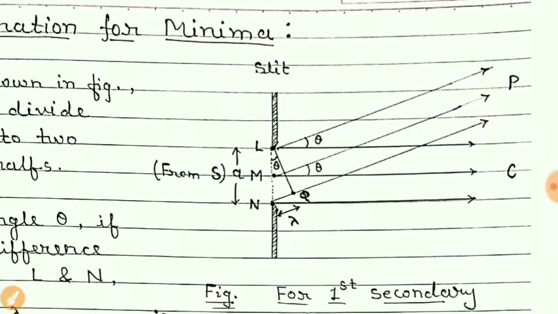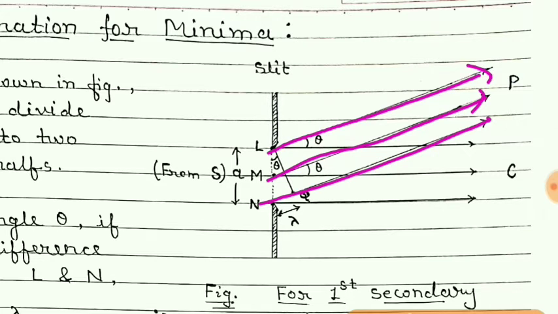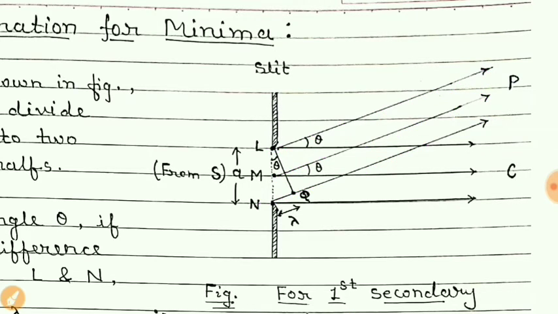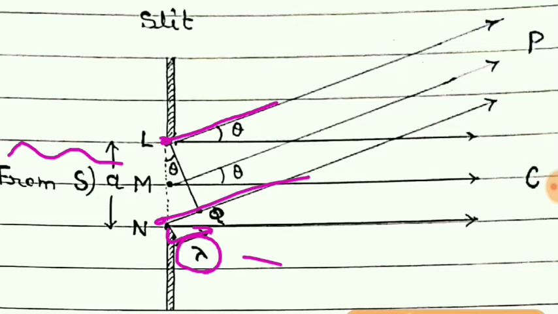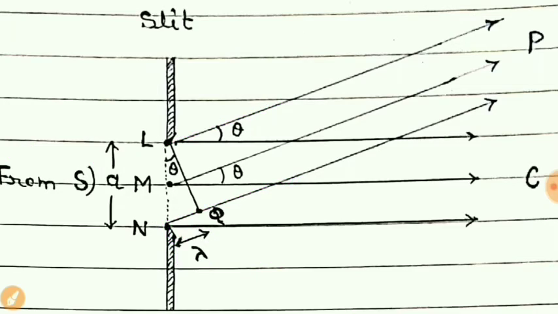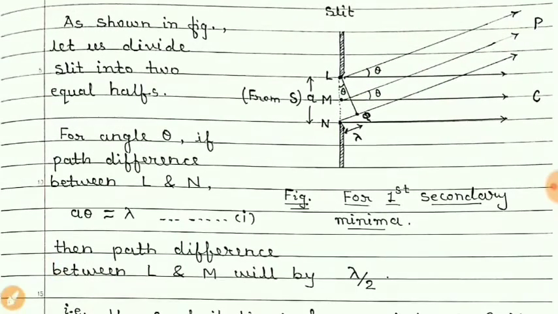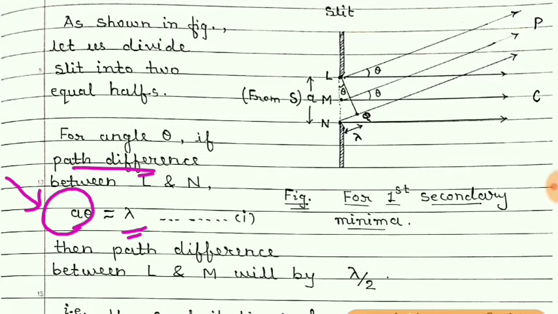Students, from this slit, suppose these are the rays towards P. Now let the path difference between the rays from L and from N be lambda. That means the path difference is equal to the wavelength of the wave coming from the source. So we can write a theta is equal to lambda. A theta is the path difference.